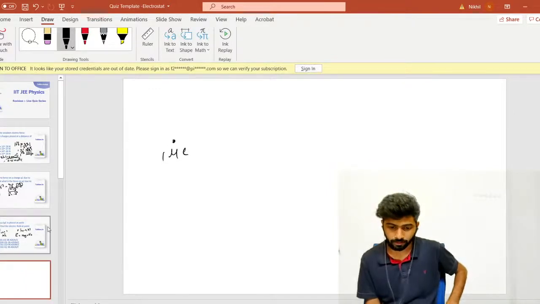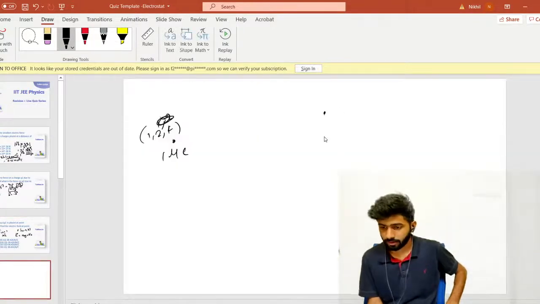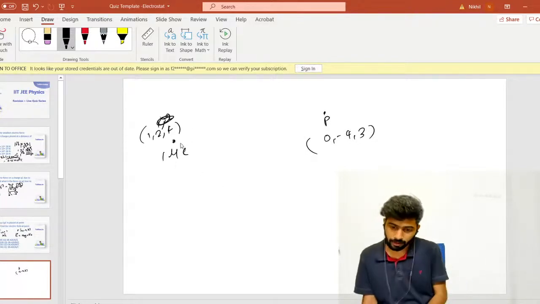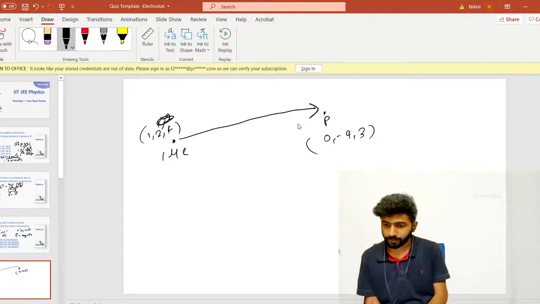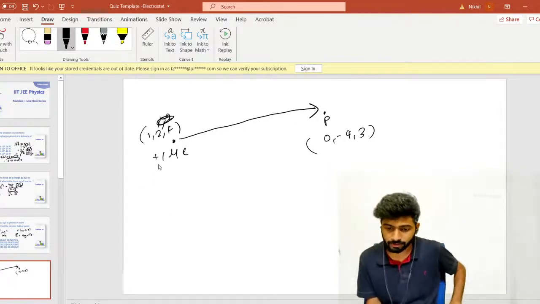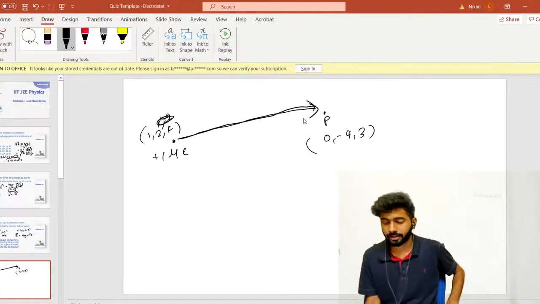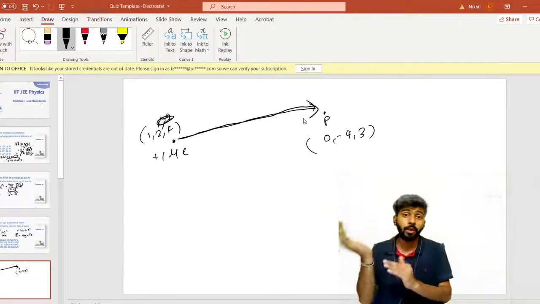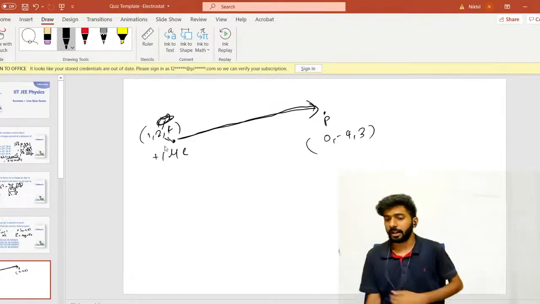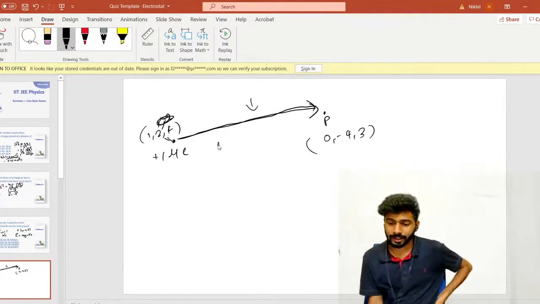So 1 microcoulomb, and here we have 1, 2, 4, and there we have 0, minus 4, 3. And this is the point P. If you need this electric vector, first of all, it's given that it's a positive charge, and if it's a positive charge, then the electric field vector will point away from this particular point. But the question is, how do you get this? This vector has a magnitude and it also has a direction.